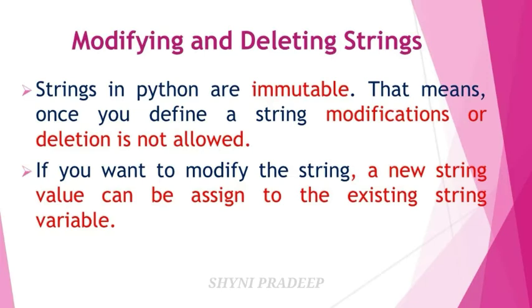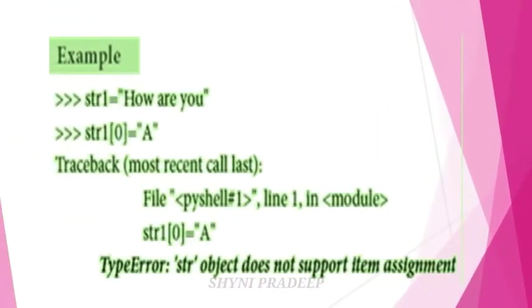So let's see one example. In this example, str1 is equal to how are you? Here str1[0] is equal to a, which means the first index position, that is the first character, that is h. You have to update, modify the first character by a.